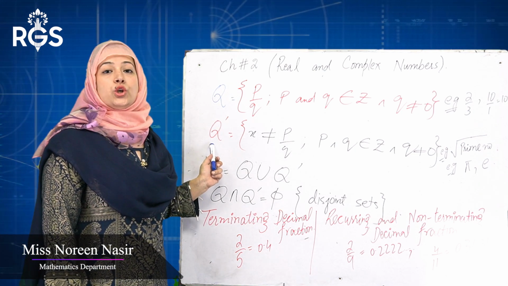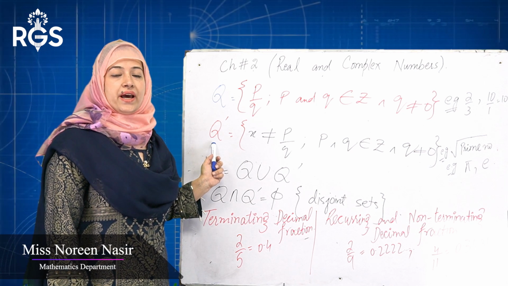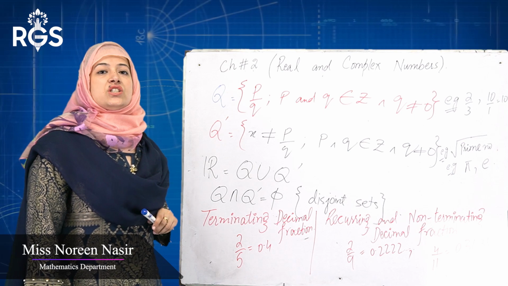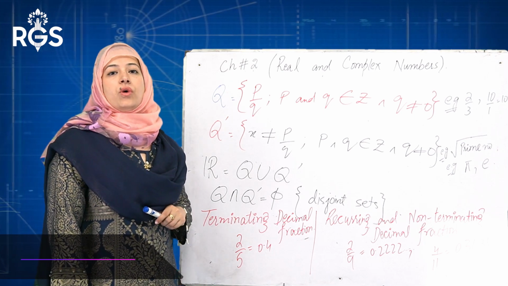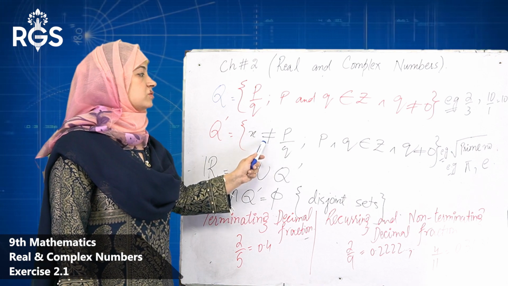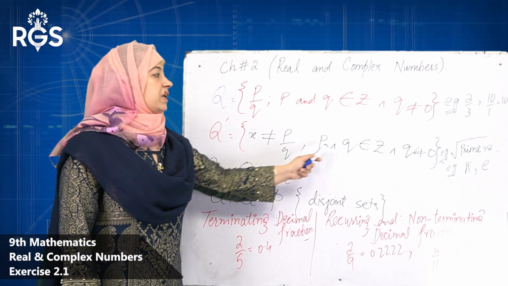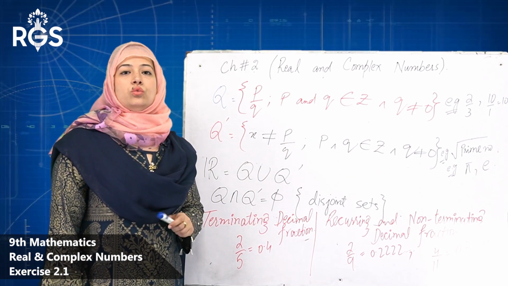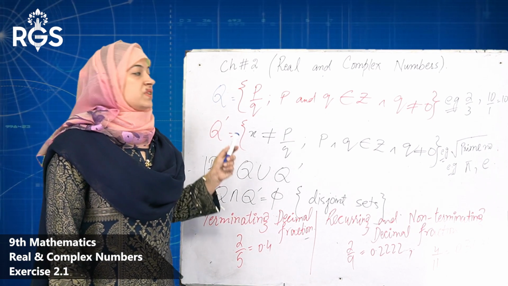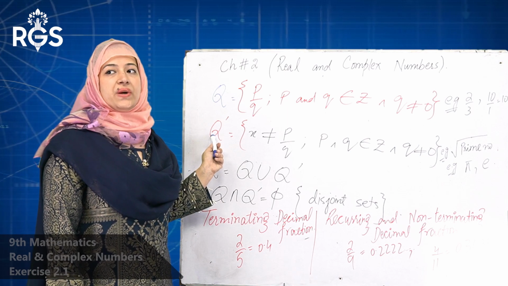Next one is Q dash. Capital Q dash is denoted as an irrational number. Any number which cannot be written in the form of P over Q, P and Q belong to integers, and Q must be not equal to 0. It is denoted as the set of irrational numbers, capital Q dash.